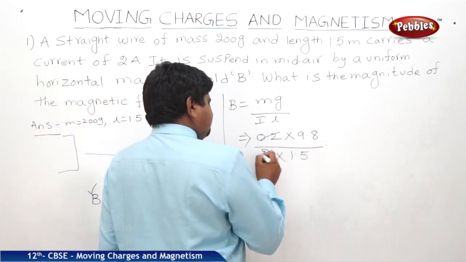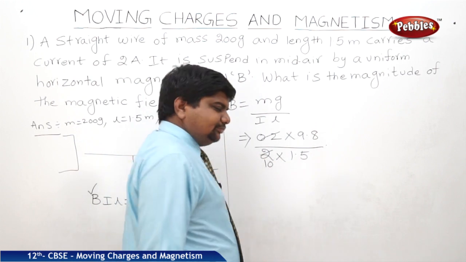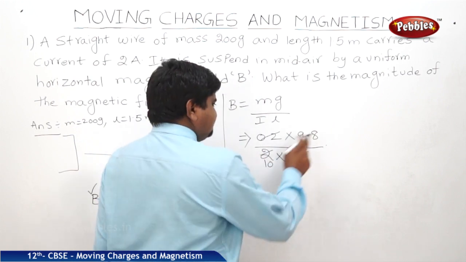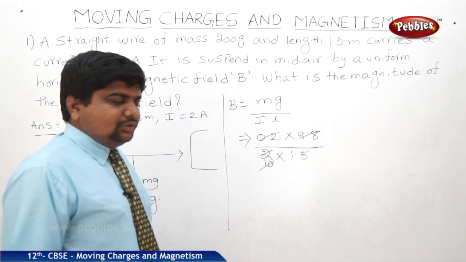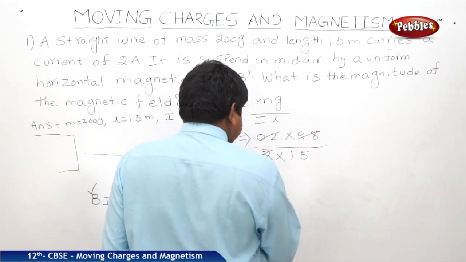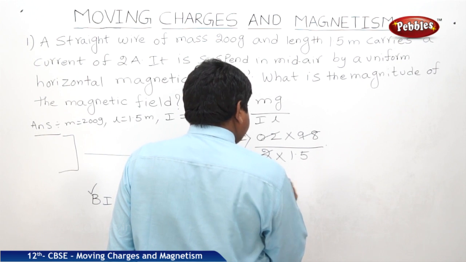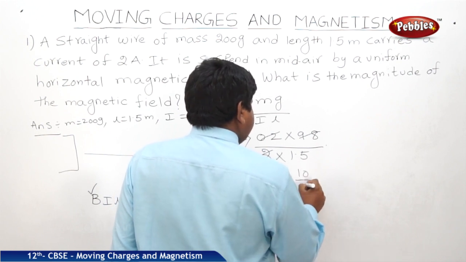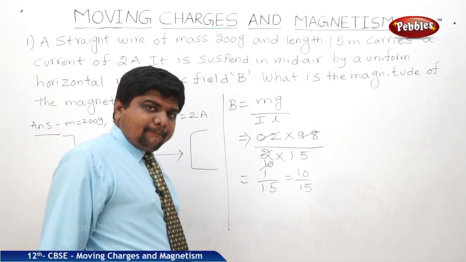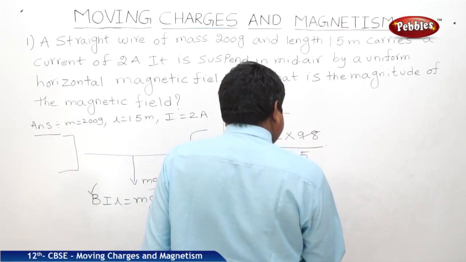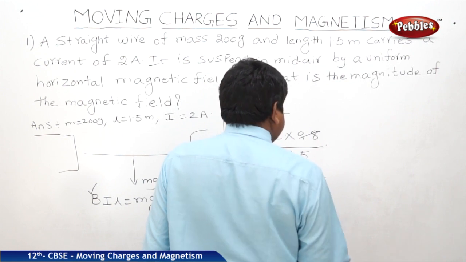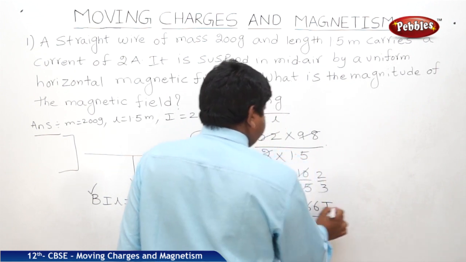This is 0.2 into 10, approximately 1 time. 1 by 1.5, we can write 10 by 15, 2 by 3, 0.66 Tesla.